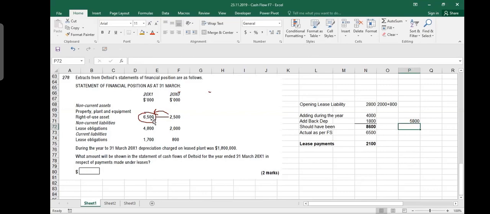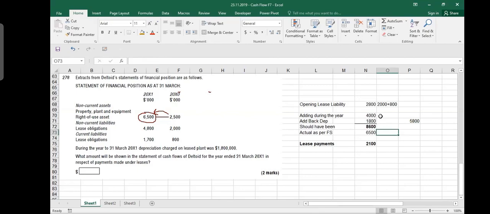But depreciation of 1,800 is on the total lease liability, not on 4,000. No, it does not make any difference. I just have to add it. Whether it is on this 4,000 or the total, the thing is that if I had not depreciated, it would have been a bigger number. It would have been 8,300. So I'm just saying that the asset I have purchased is not exactly 5,800. Probably more, probably less. But for the sake of simplicity, we can assume that it was 5,800. We charge depreciation, and after depreciation it remained like this. So you just assume numbers, to let your mind think clearly.